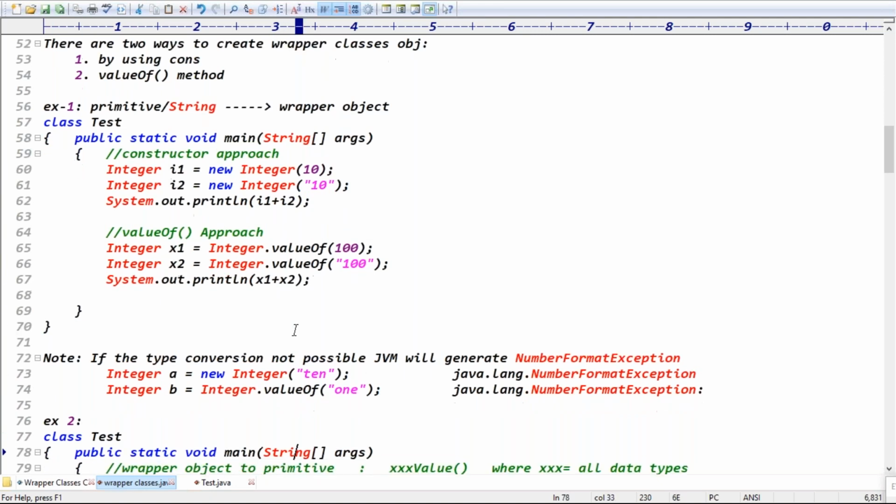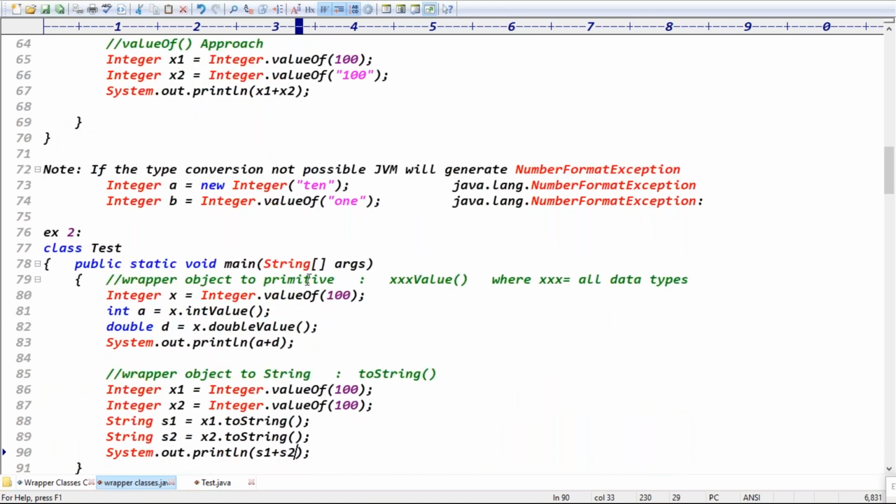Yeah. So what is the reverse process? A wrapper object is a primitive, no? Yes, see, this is a wrapper object. Krishna, you know how to create a wrapper object, with the Integer valueOf method. Once the wrapper object is ready, I want the reverse, the primitive format. Primitive means what? int value, float value, double value like that, right? What is required? x.intValue. X dot intValue is required. It takes int on the left-hand side.